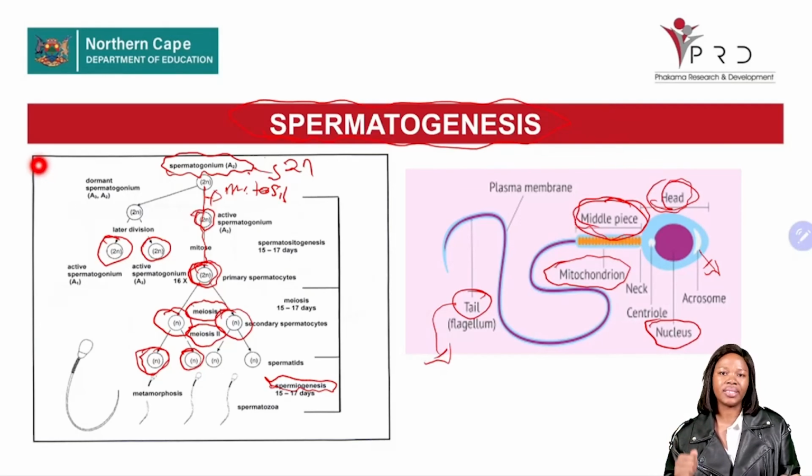It propels the sperm cell and allows it to move towards the ovum. You need to understand that a sperm cell is made up of different parts, and you need to understand the function of each of these parts for the examination.